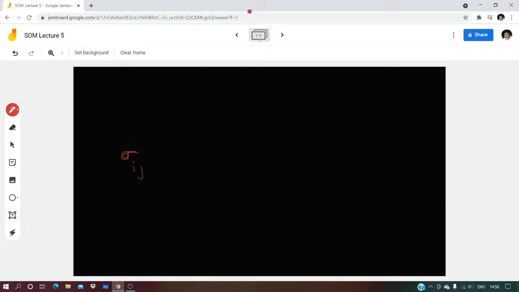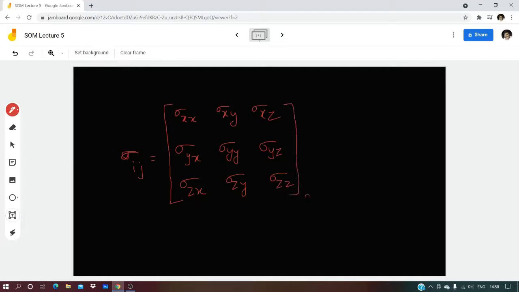Sigma ij matrix will be equal to sigma xx, sigma xy, sigma xz, sigma yx, sigma yy, sigma yz, sigma zx, sigma zy, sigma zz. So this is a 3 by 3 matrix. You all know about matrices, right? 3 by 3 matrix. That means 9 stresses in different directions. Okay, this is one point to note.